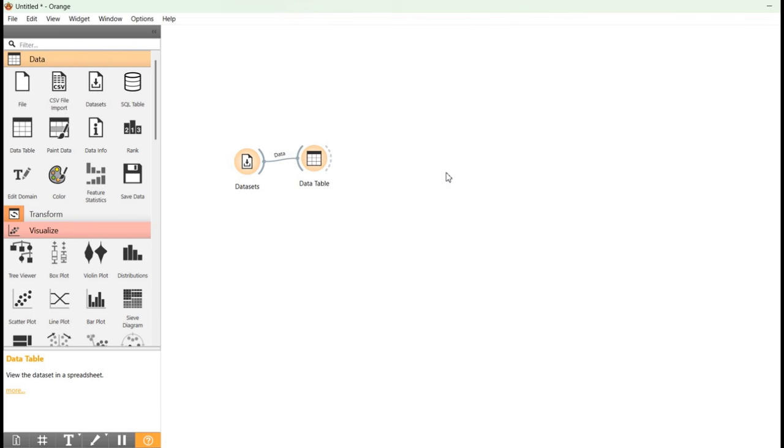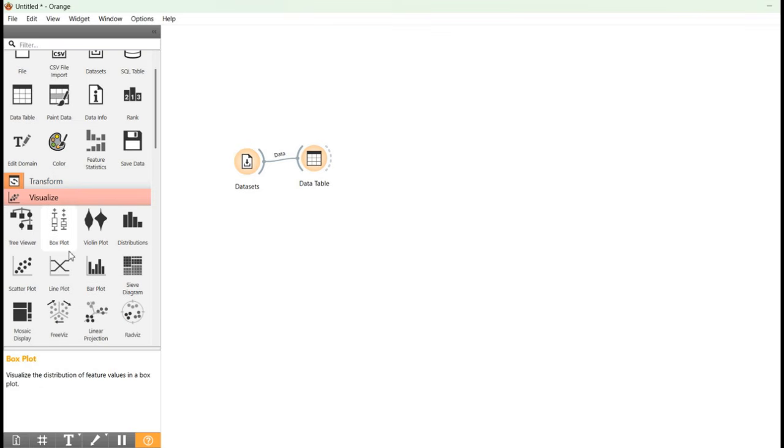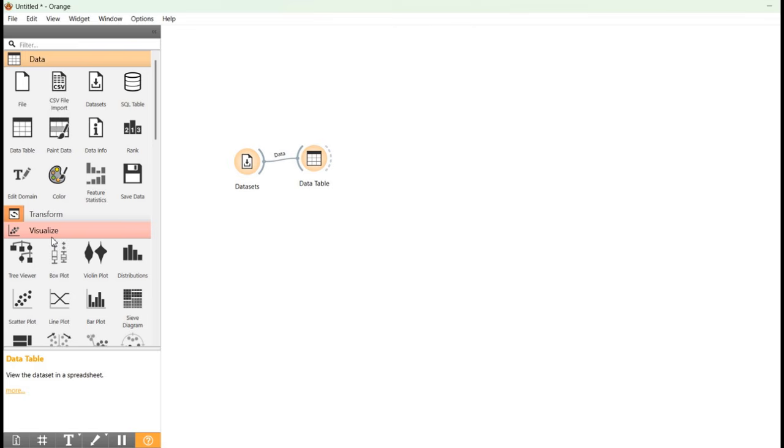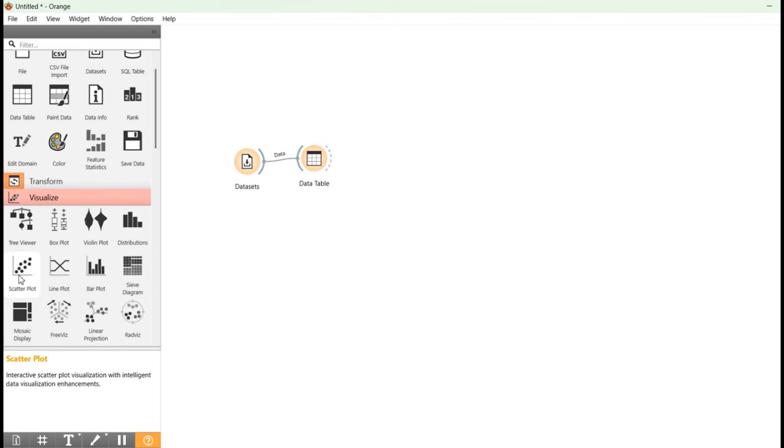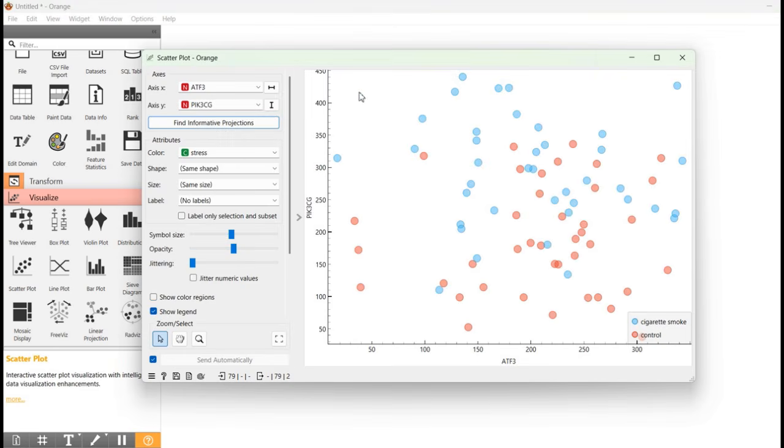We can also draw a scatter plot which is in the visualization section. So here in visualization section, you will have a scatter plot. Just drag and drop the scatter plot and connect the scatter plot to the data table. Now you can visualize the scatter plot of the data.